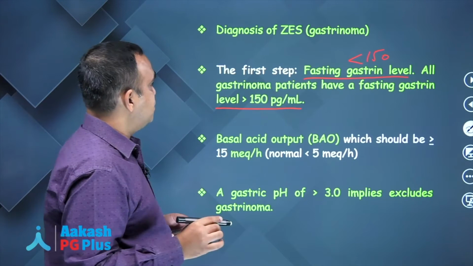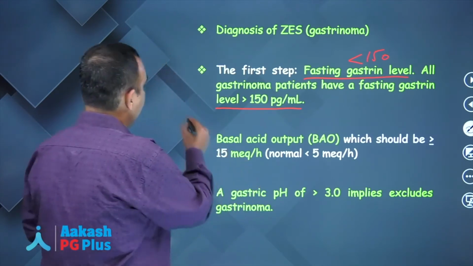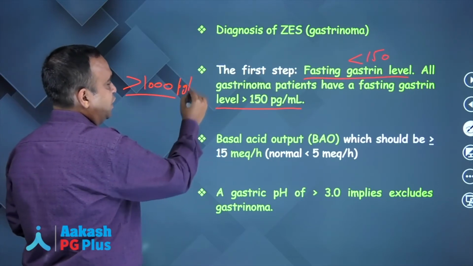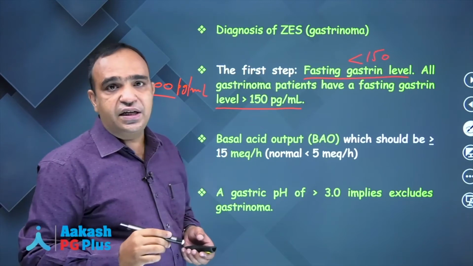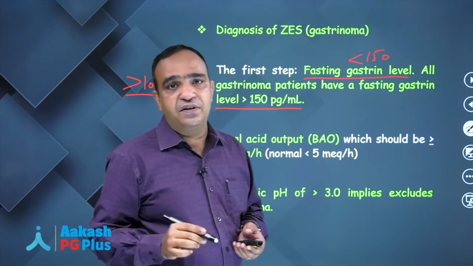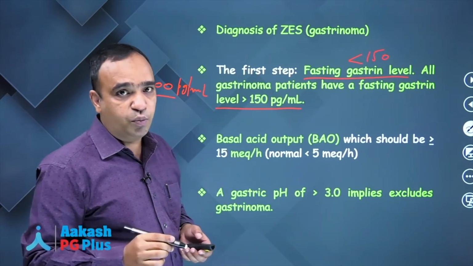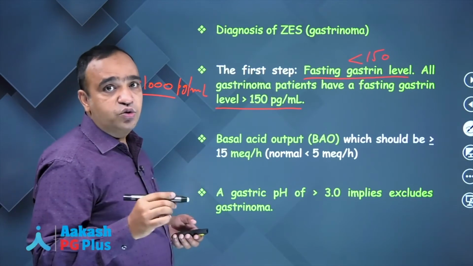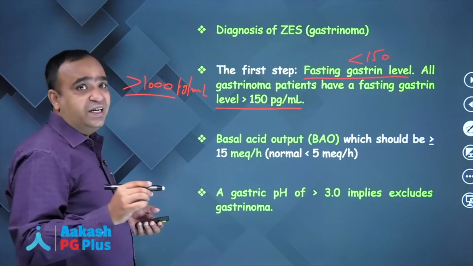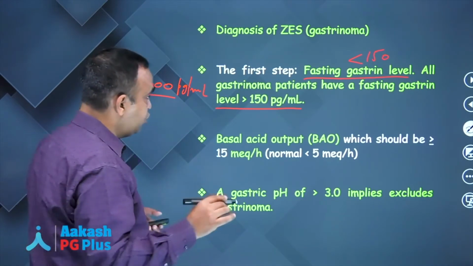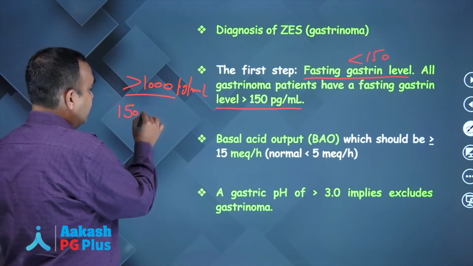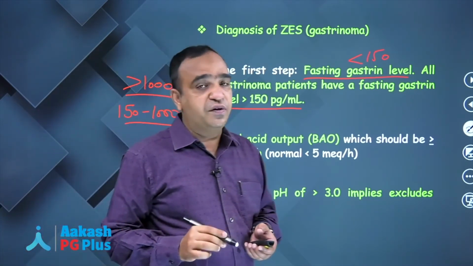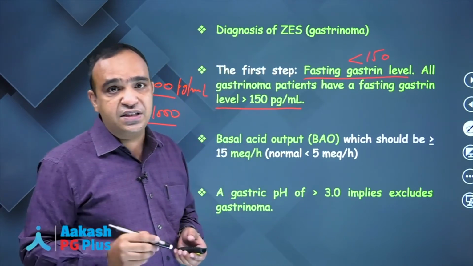Now if fasting serum gastrin levels are more than 1000 picogram per ml, it is clear cut, or you can say confirmatory evidence for presence of a gastrinoma. When they are in the range of 150 to 1000, it is still not confirmative, so you have to confirm it further by some other test.